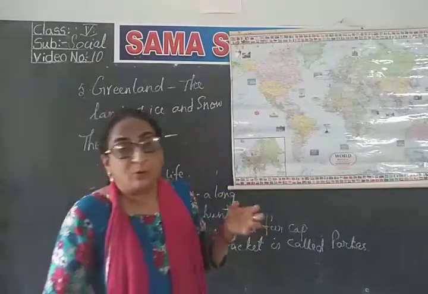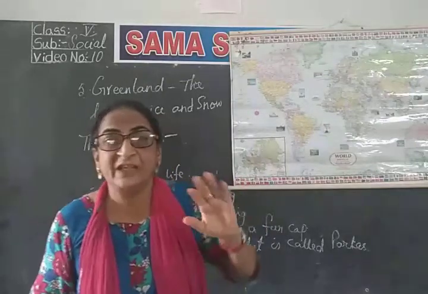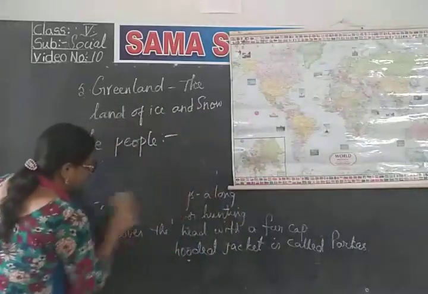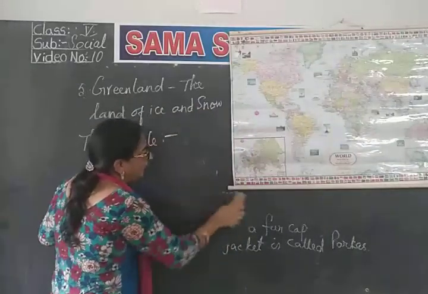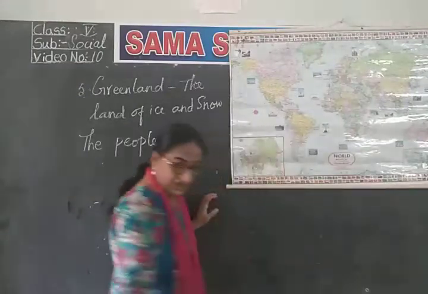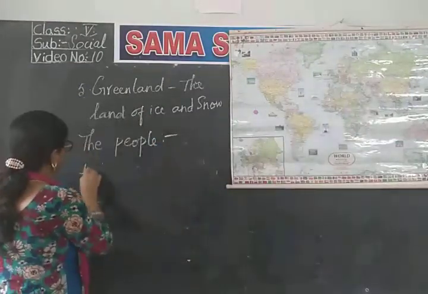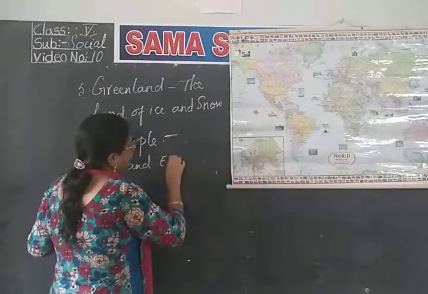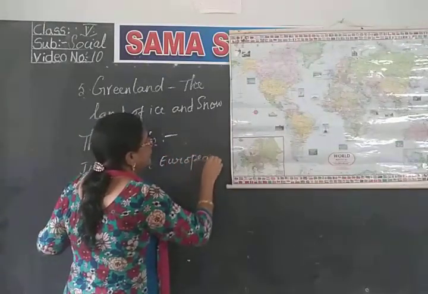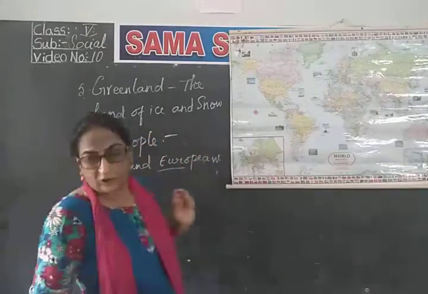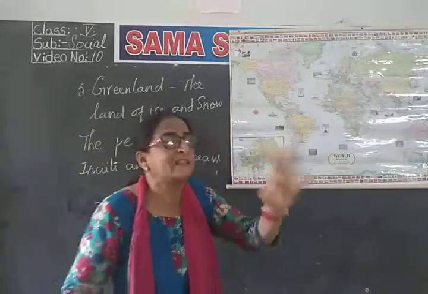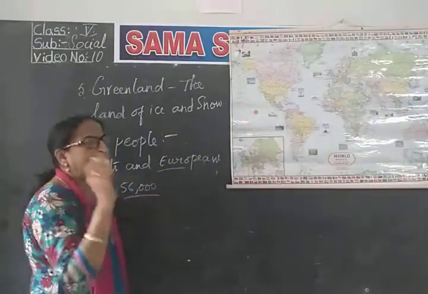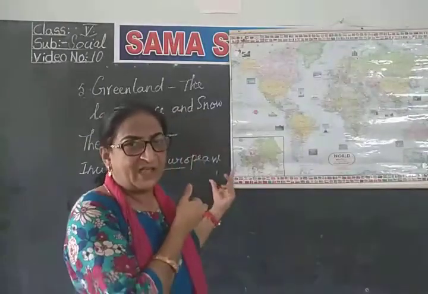Greenland has a mixed population of Inuits and Europeans. So the total population of Greenland is 56,000. How much? 56,000 is the total population. How small a figure this is, you see?